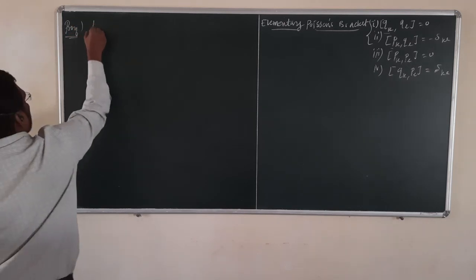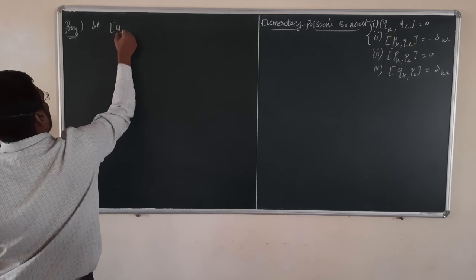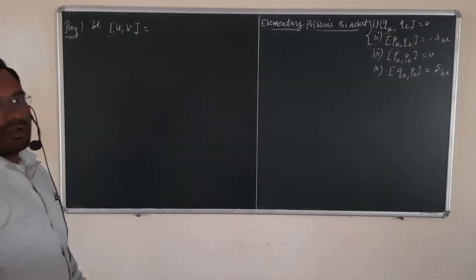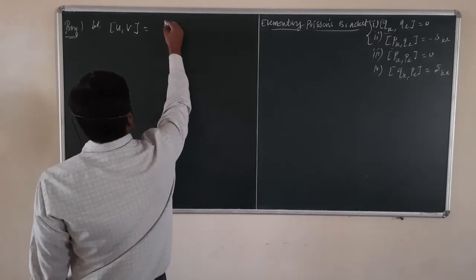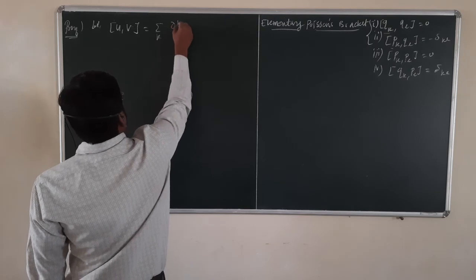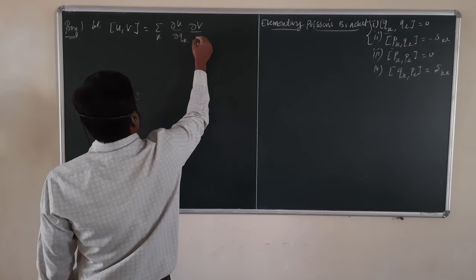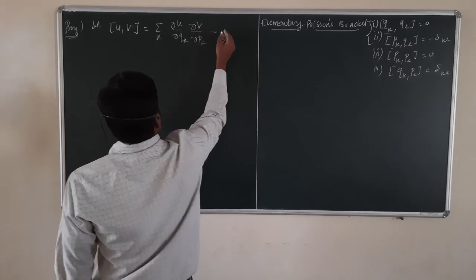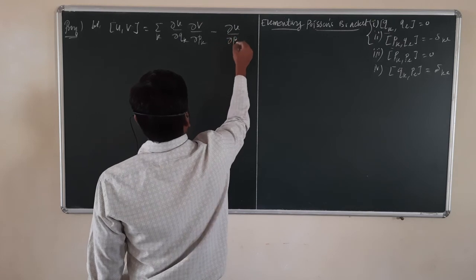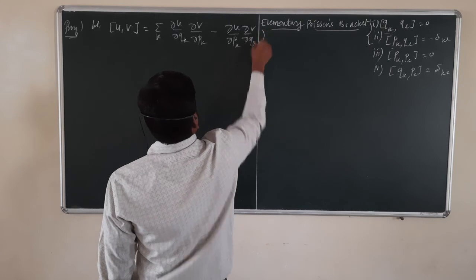First of all, let the commutator uv is equal to, we know that the commutator uv is what? Summation over k, the partial derivative of u with respect to qk, the partial derivative of v with respect to pk, minus the partial derivative of u with respect to pk and the partial derivative of v with respect to qk.